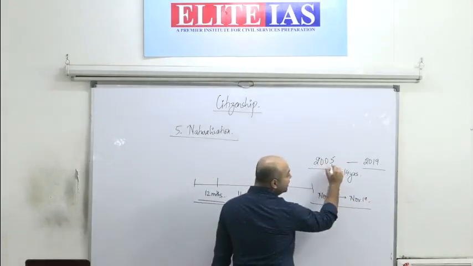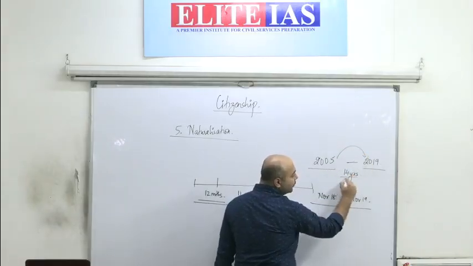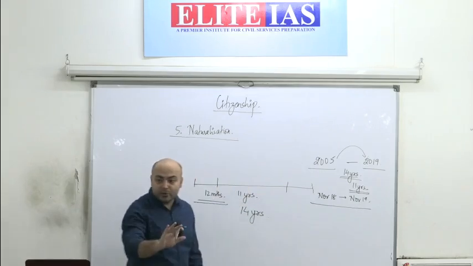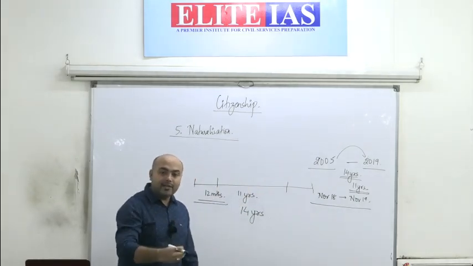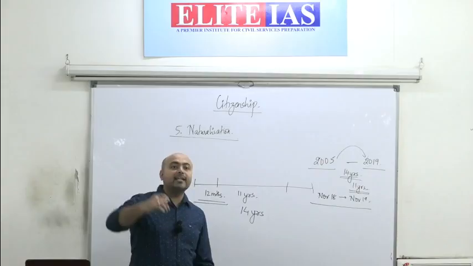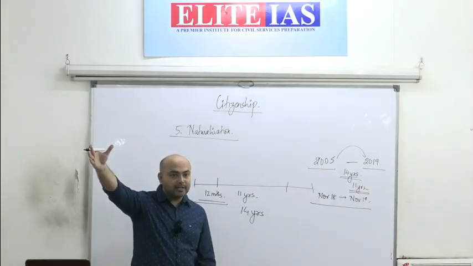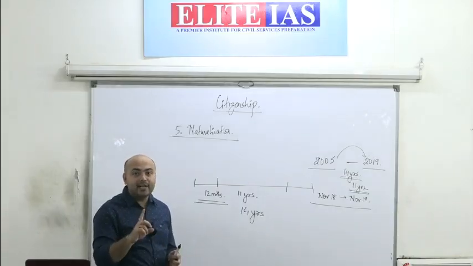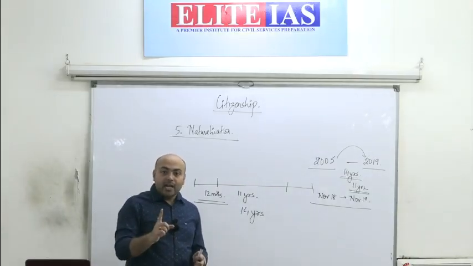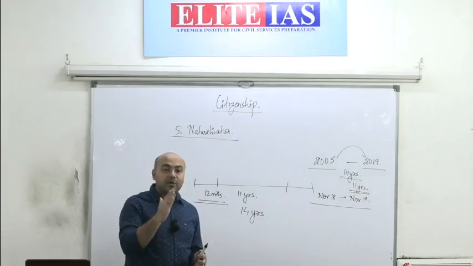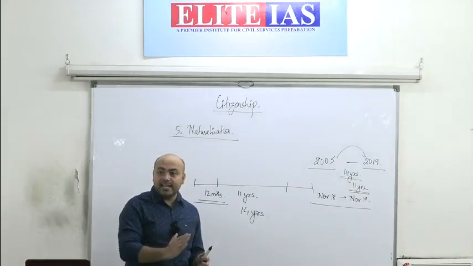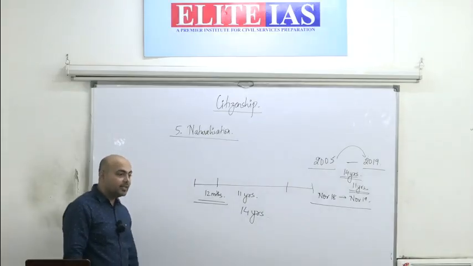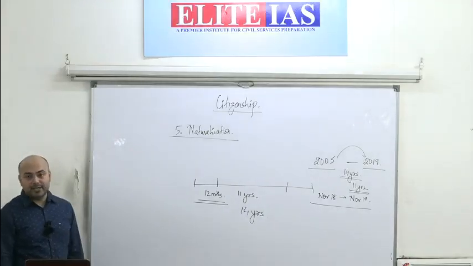And from 2005 to 2019, these 14 years, he has stayed for 11 years in India. That is not continuous. It may be 5 years he has stayed, or 2 years, then he has gone to another country, then come back. Out of that 14 years, if he has resided in India for 11 years, and before making an application has resided in India continuously for the last 12 months, in that case also the individual can be given citizenship by naturalization.